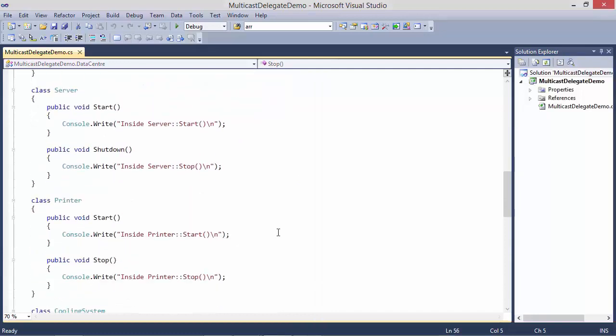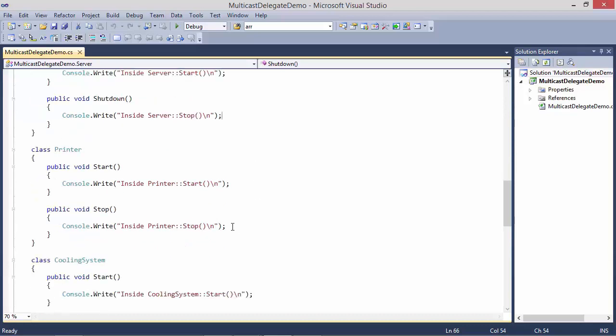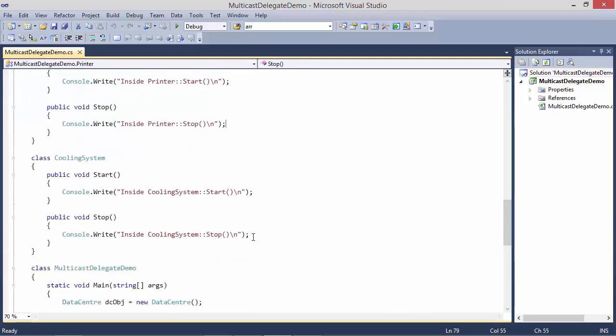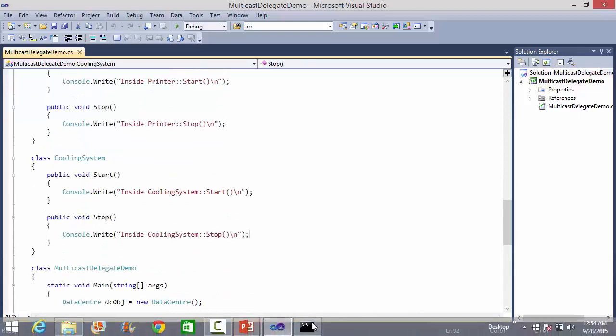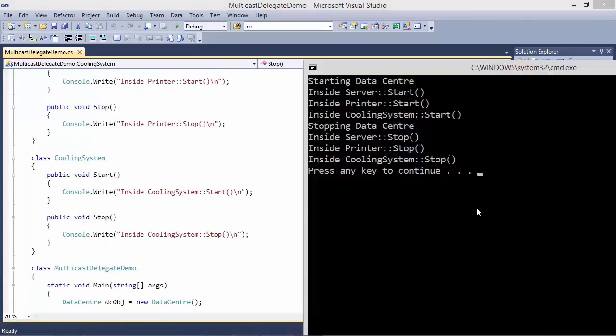So you can see here in server shutdown, it displays inside server stop, and then printer stop, and then cooling system stop. So we can see multicast delegate provides the facility to encapsulate multiple methods, and all of them can be invoked using multicast delegate.